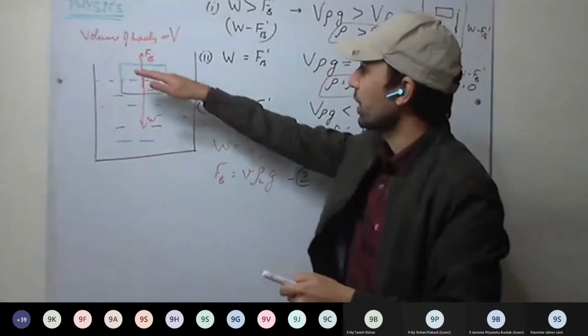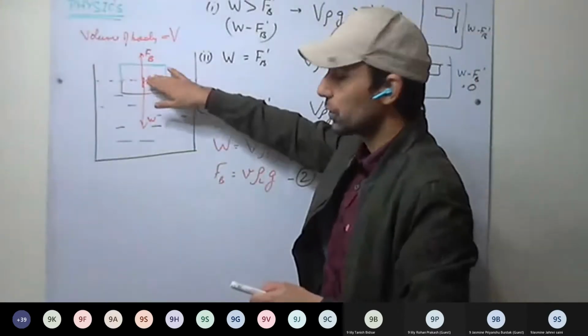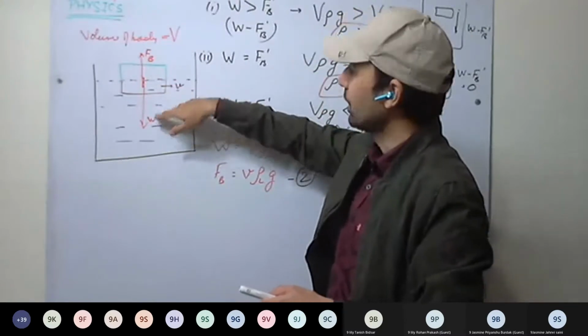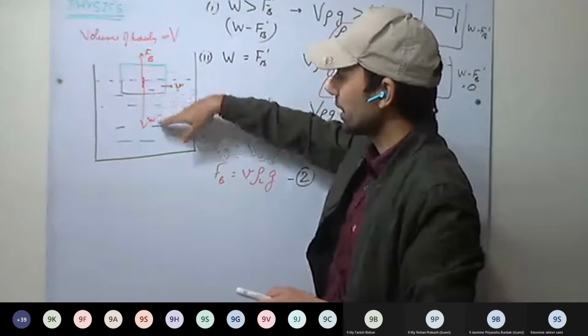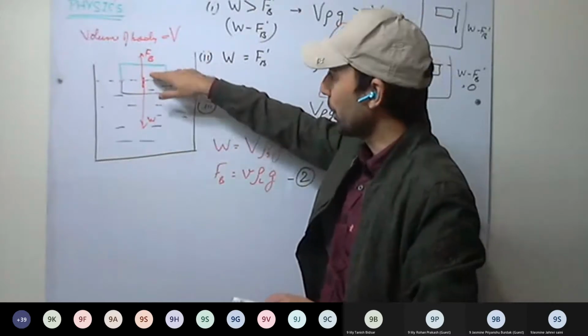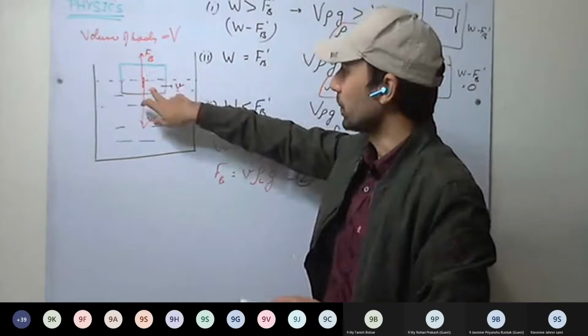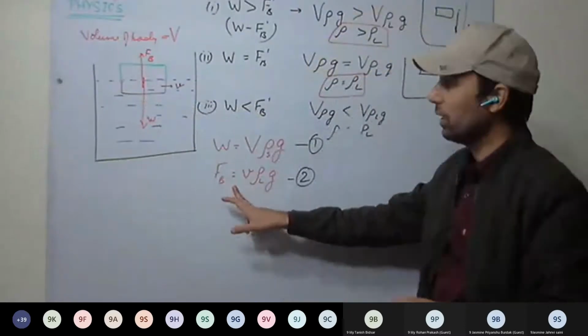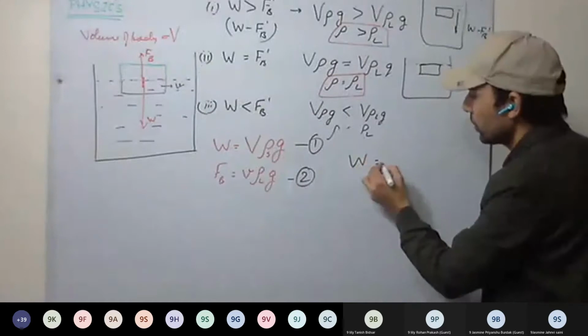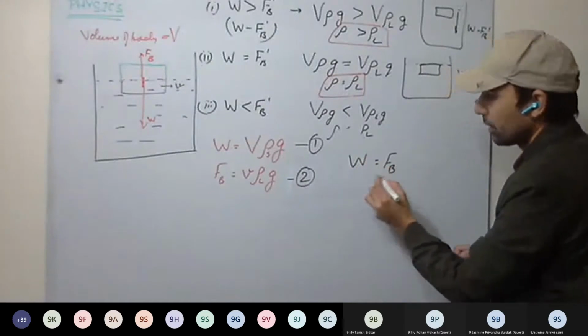And see here, it will be balanced in this position when upthrust is same as weight. When upthrust is same as weight, it will be balanced. Net force will be 0. So apparent weight of the body will be 0. Okay. These forces will be equal. This body will be balanced. So W equal to FB.